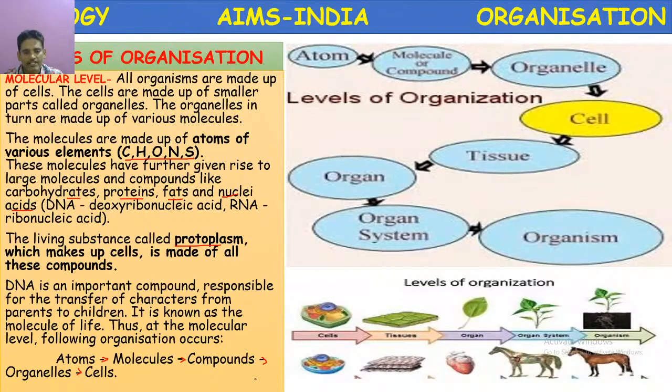So here, levels of organization. An example is given. The same procedure is there both in plants as well as in animals. If you take plants: cells, tissues, organs, organ system, that is root system and shoot system. Then in animals, cells form the tissues, and these tissues may form different organs. Here heart is given, circulatory system. Then here organism. Several organ systems combine to form an organism.